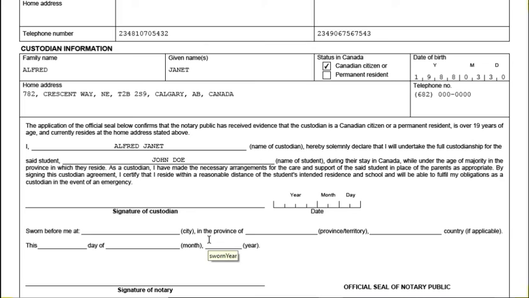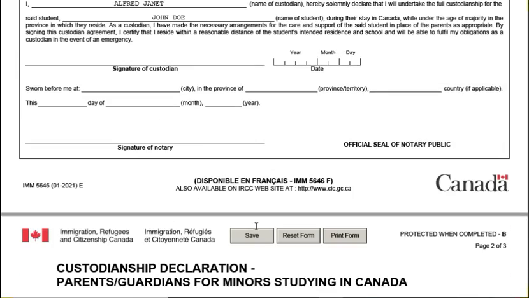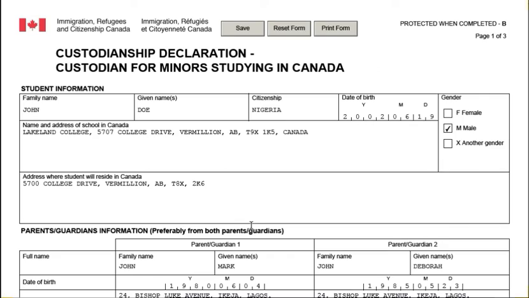Then the stamp also, you can stamp it by printing out the document and stamping. Then you can stamp it electronically also using Adobe Acrobat or any Adobe reader. You can stamp and notarize it. There is a way for you to stamp and notarize this also, if you know how to do that. But if you do not, you can just print the form out and take it to the notary where documents get notarized. So that is how to fill the custodianship declaration, custodians for minors studying in Canada.